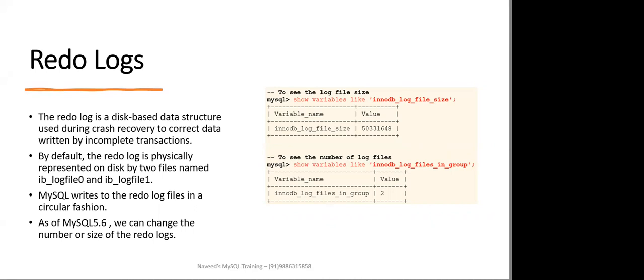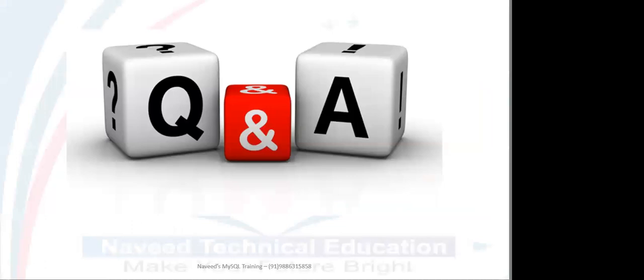And there are a couple of parameters associated with redo logs, which you can see on the right hand side. innodb_log_file_size, and if you want to see the number of log files, innodb_log_files_in_group. Also, as of MySQL 5.6, we can change the number or the size of the redo logs depending upon our requirements. So that's all from the MySQL 5.7 architecture side.